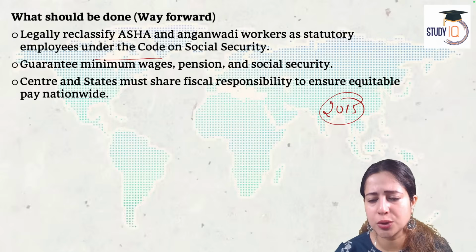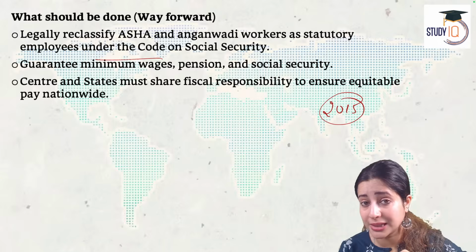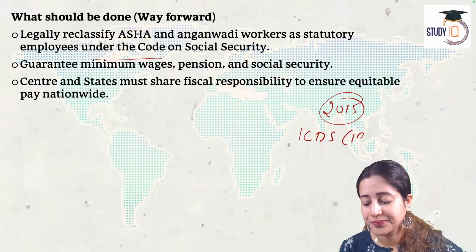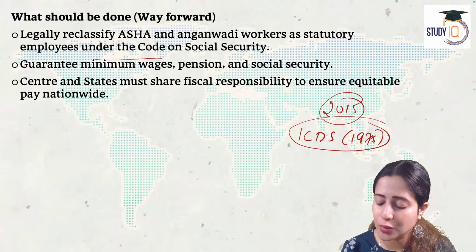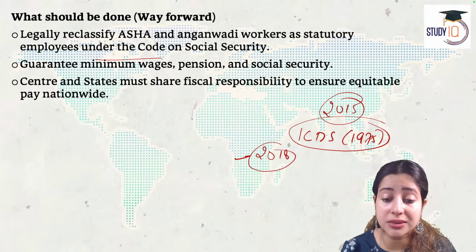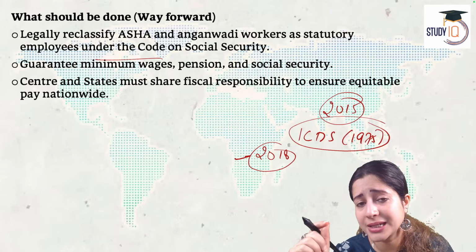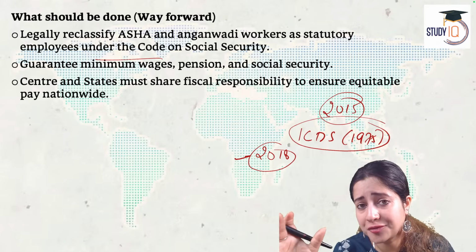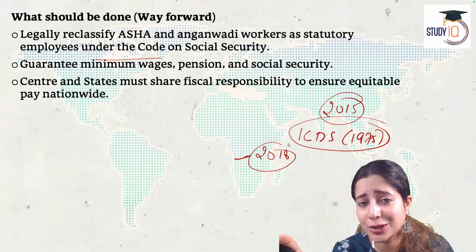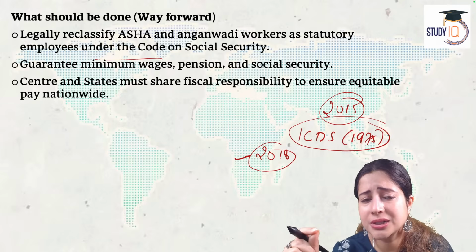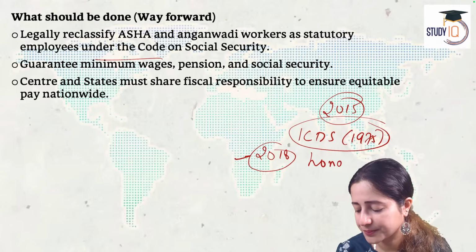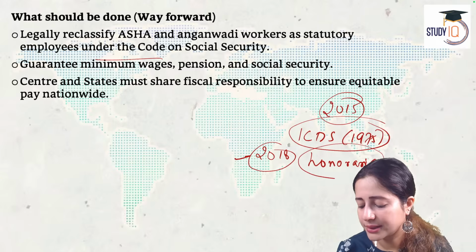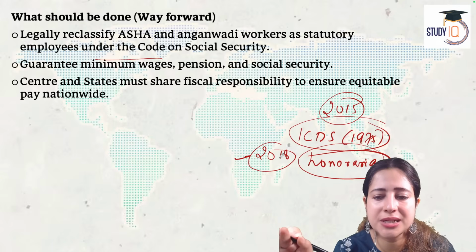Now, what is happening from 2015 onwards? The government has started a very different agenda. From 2015 onwards, the government has reduced the budget that used to be given to ICDS of 1975. Now, the government is giving less money to this. In 2018, the government did something unthinkable. In 2018, the government stopped giving any fixed contribution to Asha workers, known as honoraria. Honoraria is like a fixed sum that you pay. The government stopped paying this money to the Asha workers.